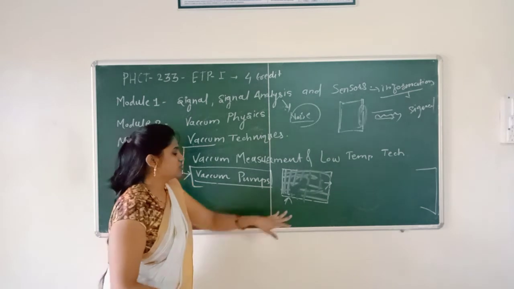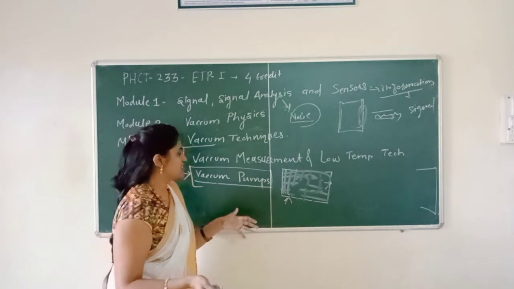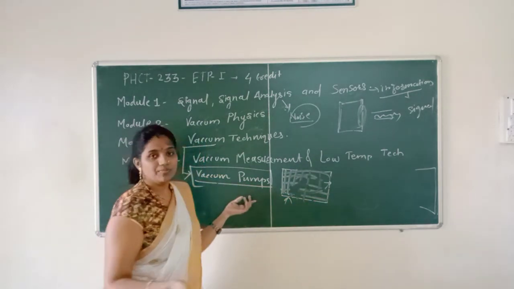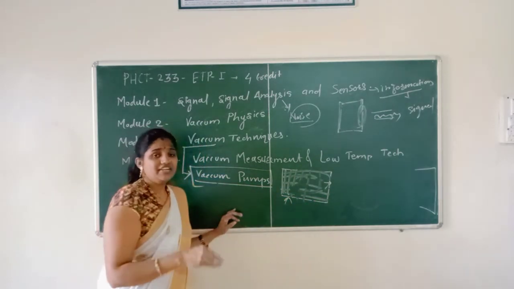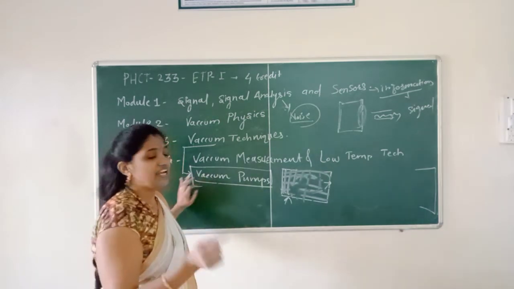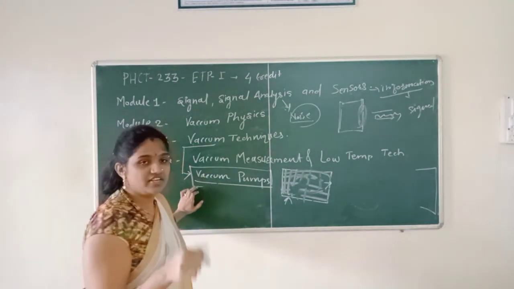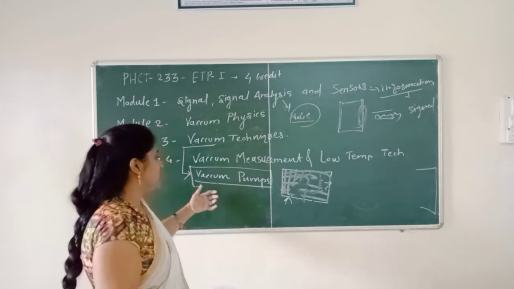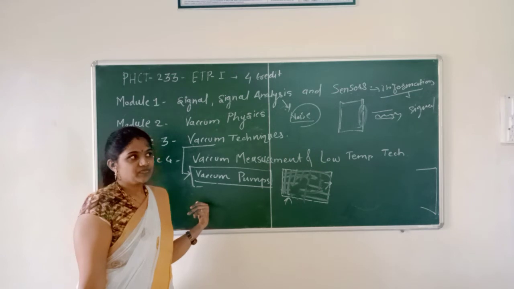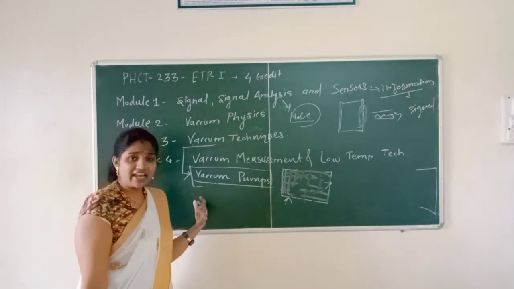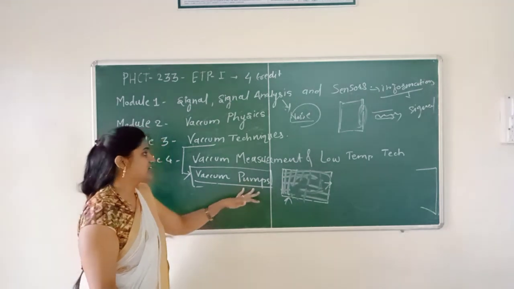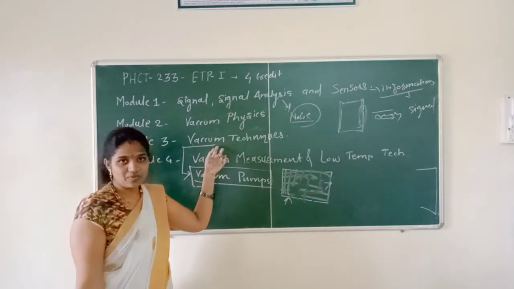There should be more pressure to remove that particle from the vacuum. For different ranges of pressure, there are different vacuum pumps: rotary pumps, oil diffusion pump, titanium sublimation pump, sputter ion pump. There are different types of vacuum pumps, and we are going to study them in vacuum techniques.